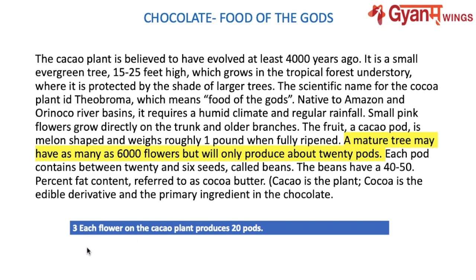They were saying each flower, but here they're saying the tree can have as many as 6,000 flowers, but it will only produce about 20 pods. Means the answer is false.